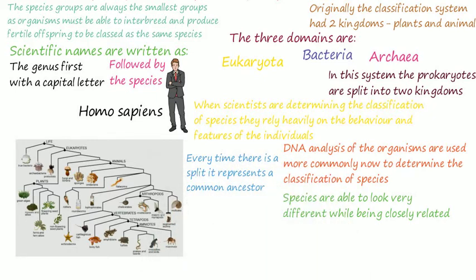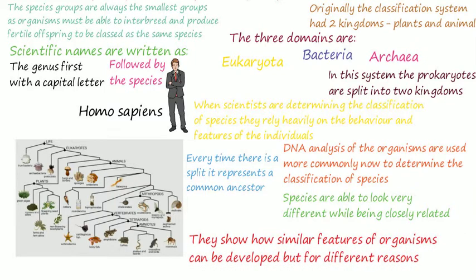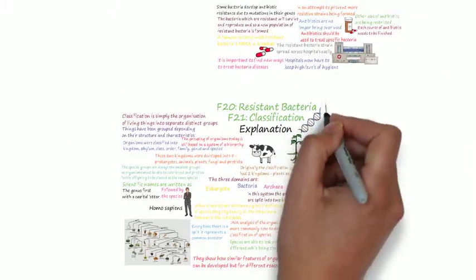This is an evolutionary tree. Every time there is a split, it represents a common ancestor. These evolutionary trees can be used to see how similar features of organisms, such as wings, can be developed but for different reasons.